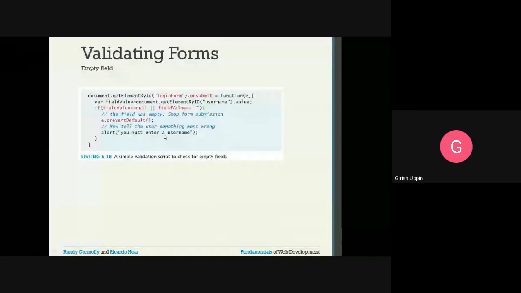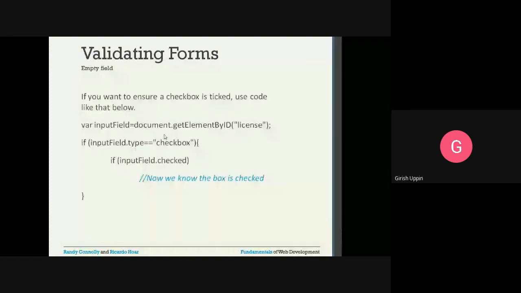If you want to ensure a checkbox is ticked, use code like below. If there is any agreement, maybe they are registering and there is some kind of agreement, and you want to check whether the checkbox is checked or not, what you can do is create a variable inputField equal to document.getElementById license.